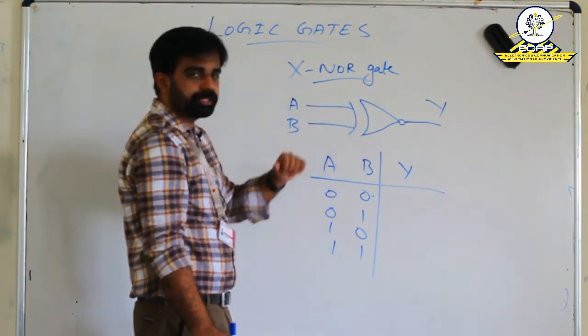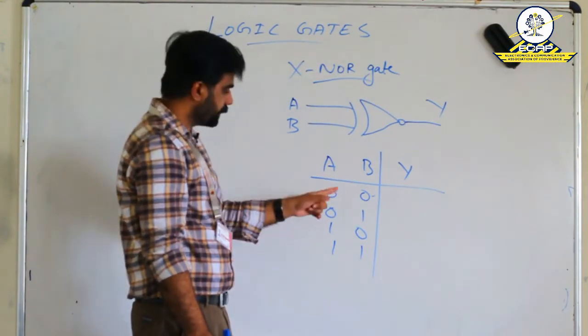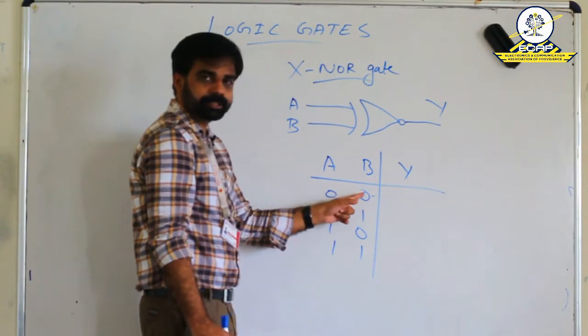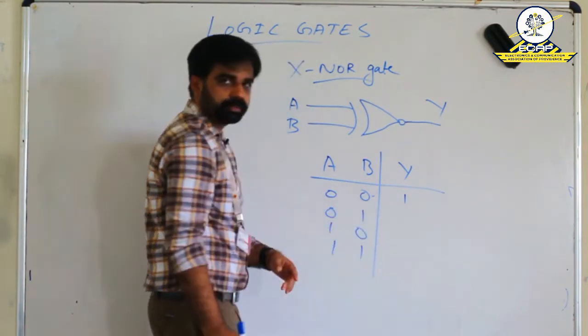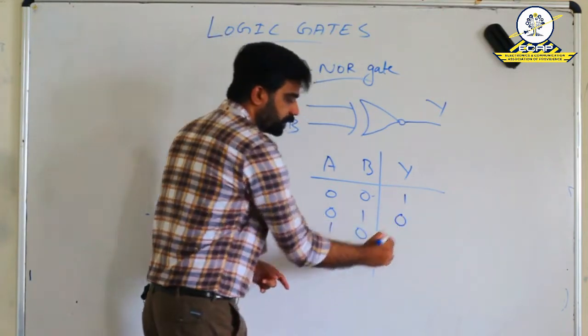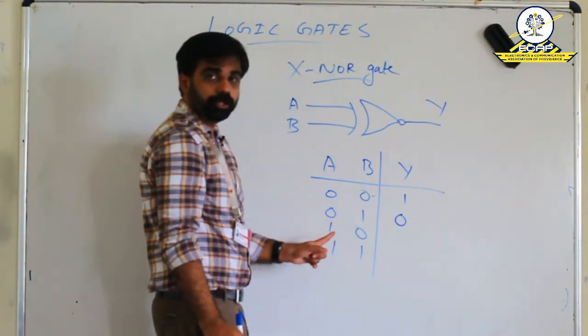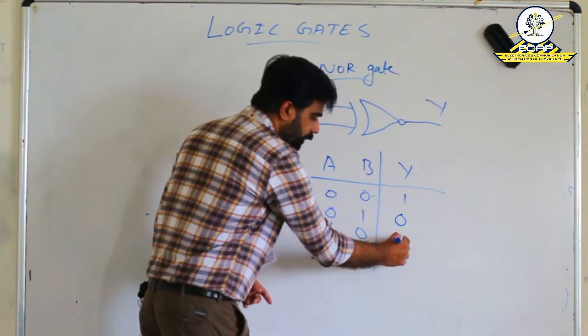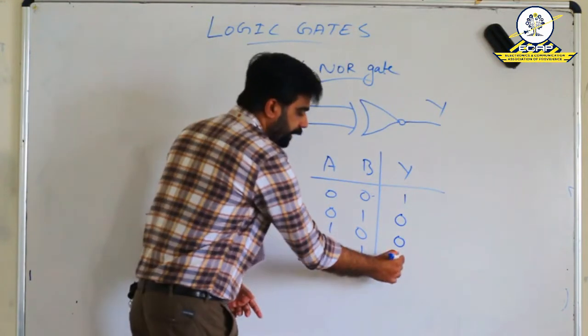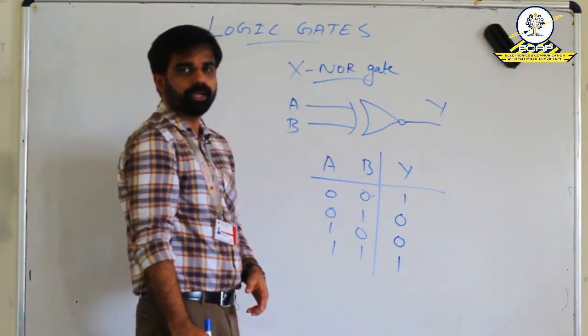In the case of this XNOR gate, in the first case, both inputs are same, then the output is 1. Second case, the inputs are different, then the output is 0. Third case also, the inputs are different, then also the output is 0. Final case, both inputs are high, then the output becomes high.